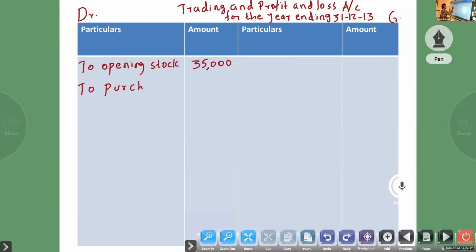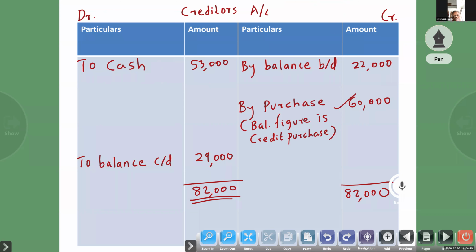Here one adjustment is given: all her sales and purchases were on credit. So all purchases are credit purchases. Purchase is not given, but we prepared the creditors account, and the balance figure is credit purchase, so 60,000.